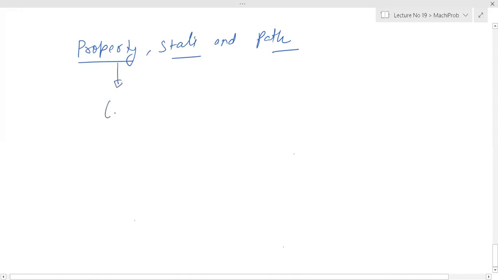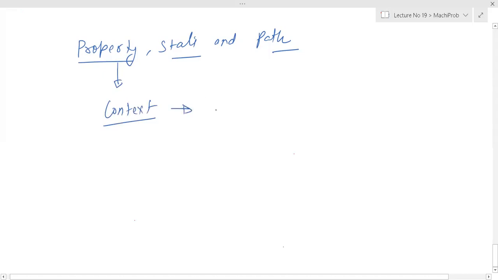Property, state, and path. So I have named Rajat many times. Have you gone through this property? So context, that context is important. In what context you are telling.